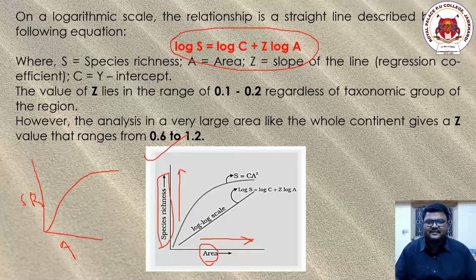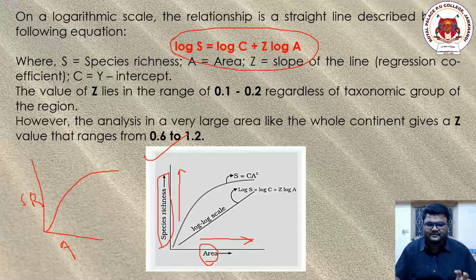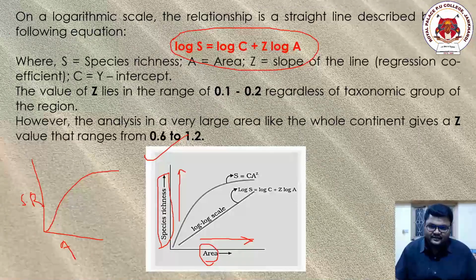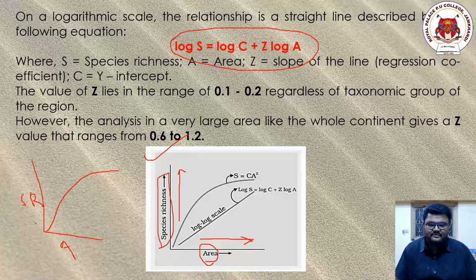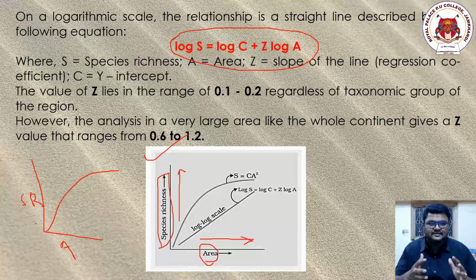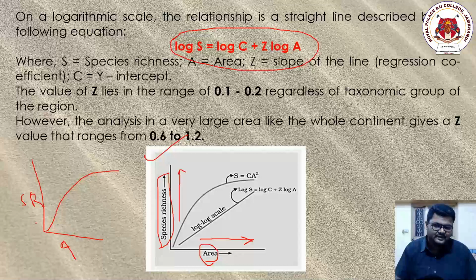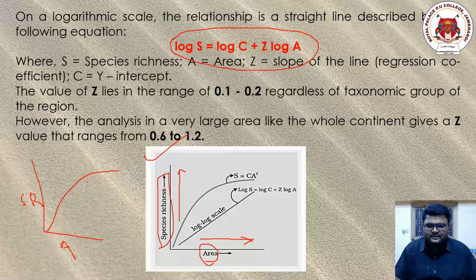This chapter is completely based on remembering the words and names. Here S is species richness, A is area, and Z is the slope of the line. Now there are two things we need to remember.